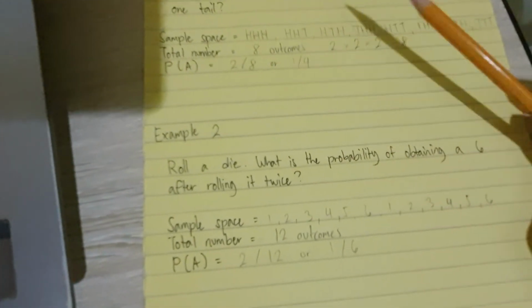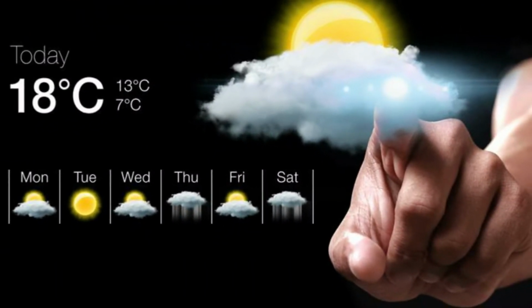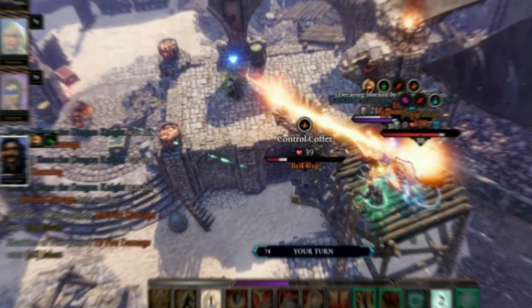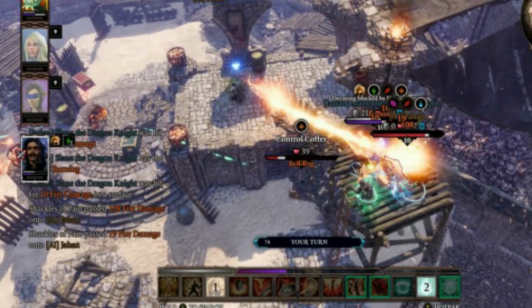Now you think that probability is just a bunch of words and numbers that's only used on paper. No, no, no. They can actually be used in real life. For example, weather planning. A probability forecast is an assessment of how likely an event can occur in terms of percentage and records the risks associated with the weather. Or in video games, probability is used like random respawning or random generation of enemies, or how many experience points you can earn in a certain time.